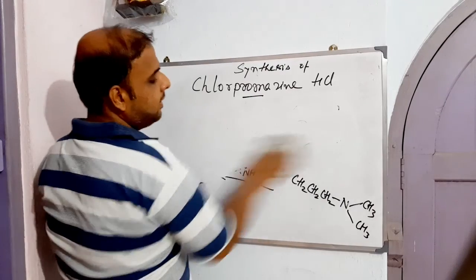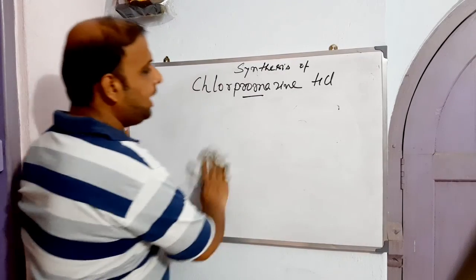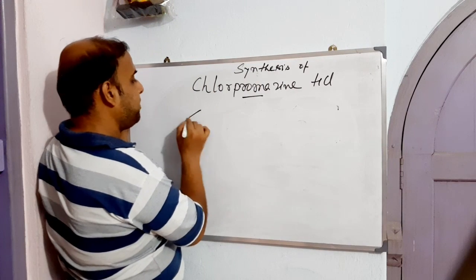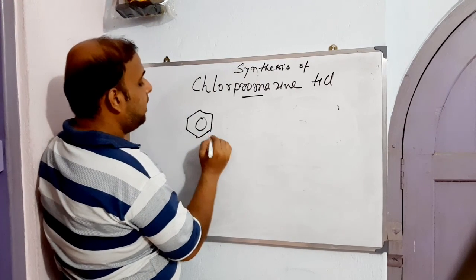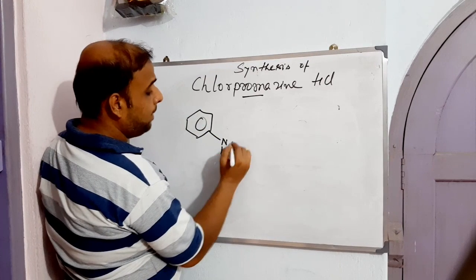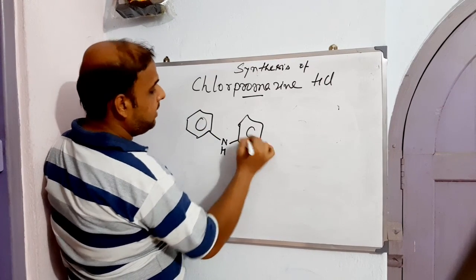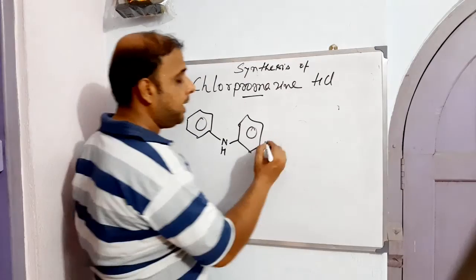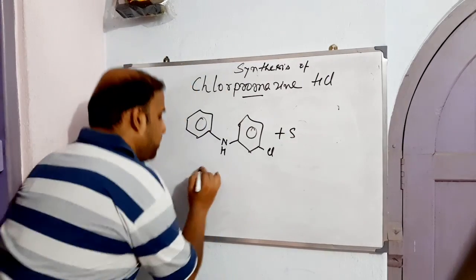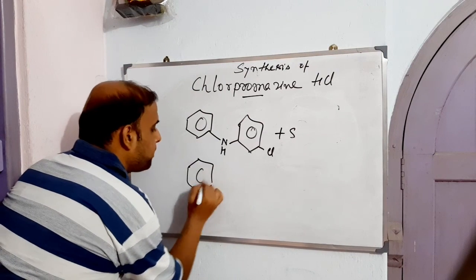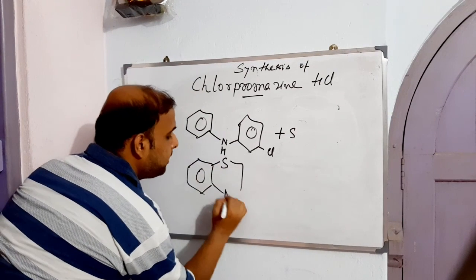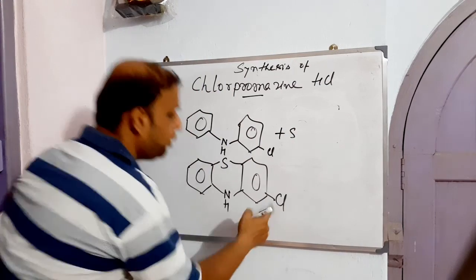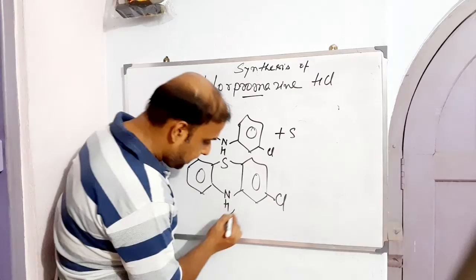Now, what did we learn from this particular synthesis? Let us see once again. First, bring your benzenamine, a chlorophenyl substituted benzenamine, and react this with sulfur. What will you get? Out of this process you get 2-chloro-10H-phenothiazine. Why 10H? Because hydrogen is there.